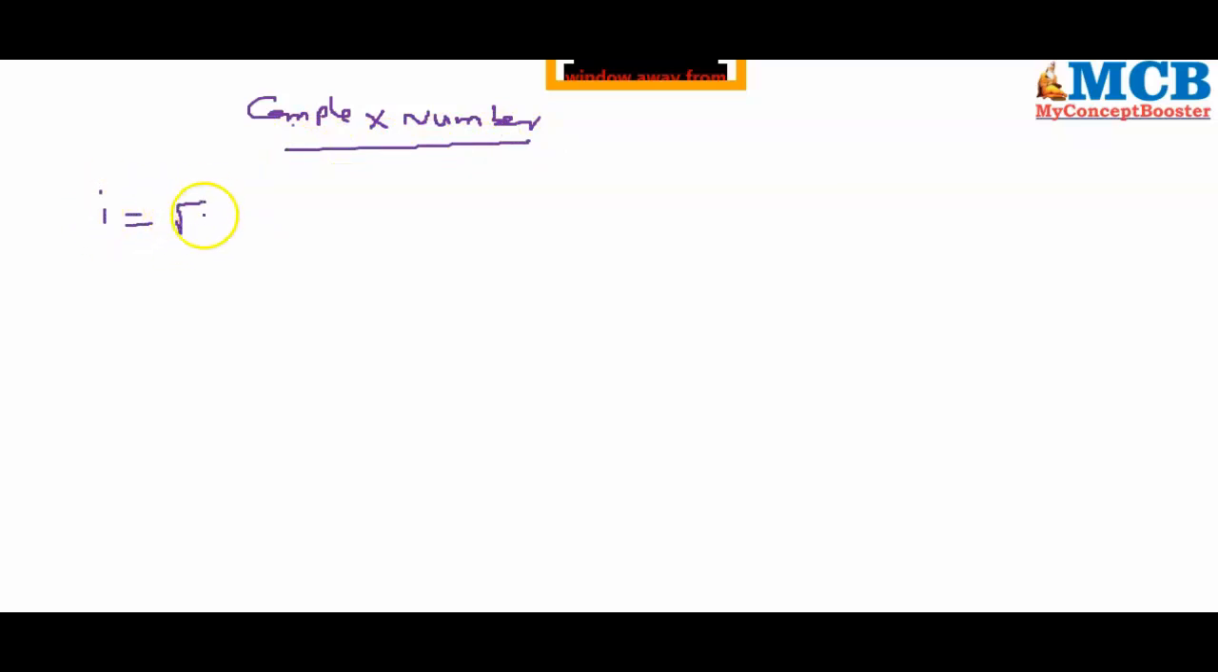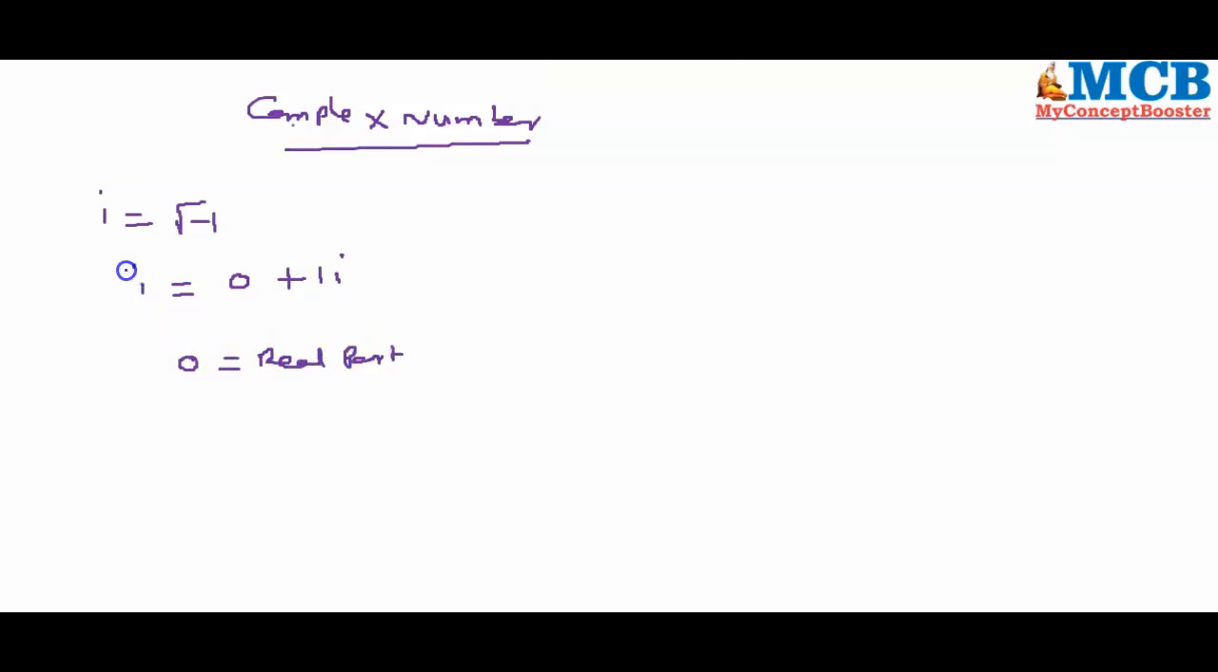As I told you, root minus 1. This i can also be written as 0 plus 1 into i. Here 0 is called the real part, and this one is called the imaginary part of this complex number.